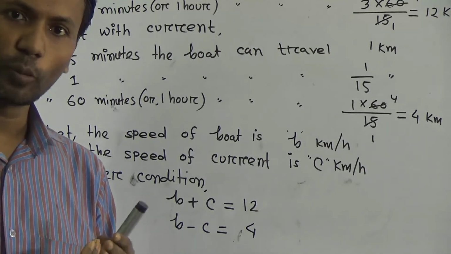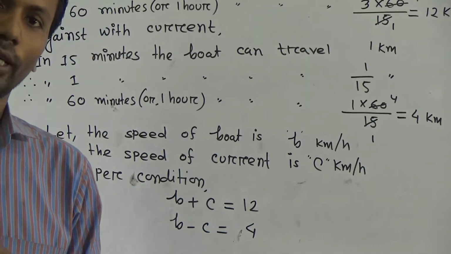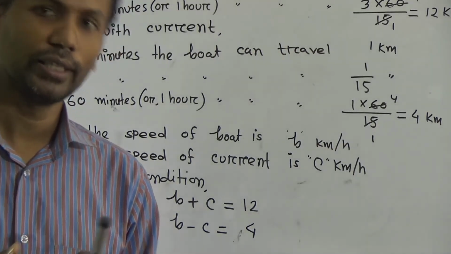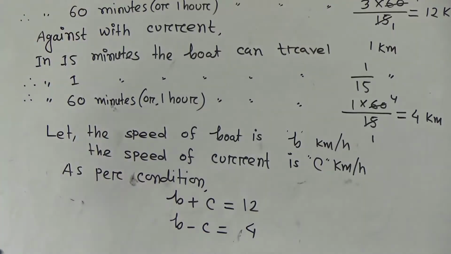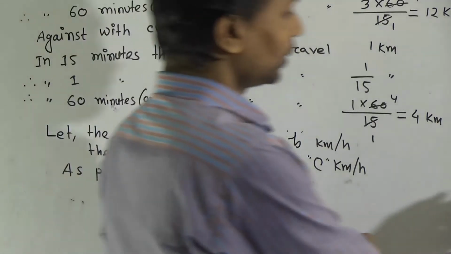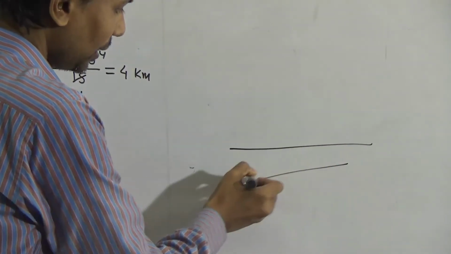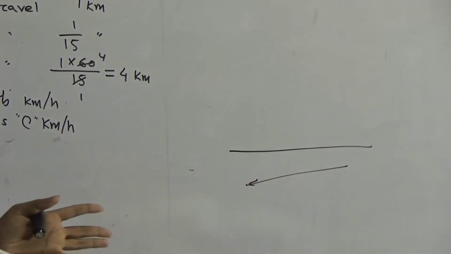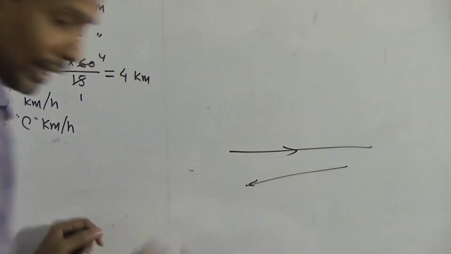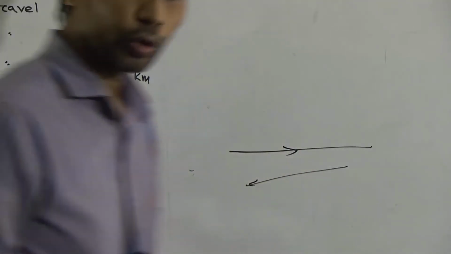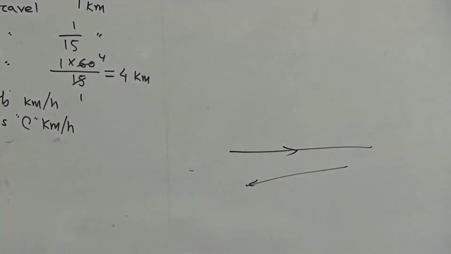The water is moving in one direction, and the boat is moving in that same direction, so the speed of boat increases. Similarly, suppose the boat is moving in this side and the current is moving in this side, then this is against. They are against each other. So in that case, the speed of boat decreases.